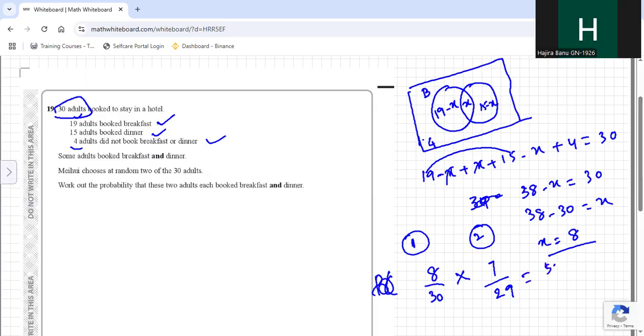8 sevens are 56. Then 30 times 29 is how much? Or you can cancel. Tell me how much it will be. You can cancel this. 2 fours are 8, 2 fifteens are 30. So then 28 by 435 is the answer. So that is the probability of choosing those two persons. Is any clarity needed for this question? Do let me know.